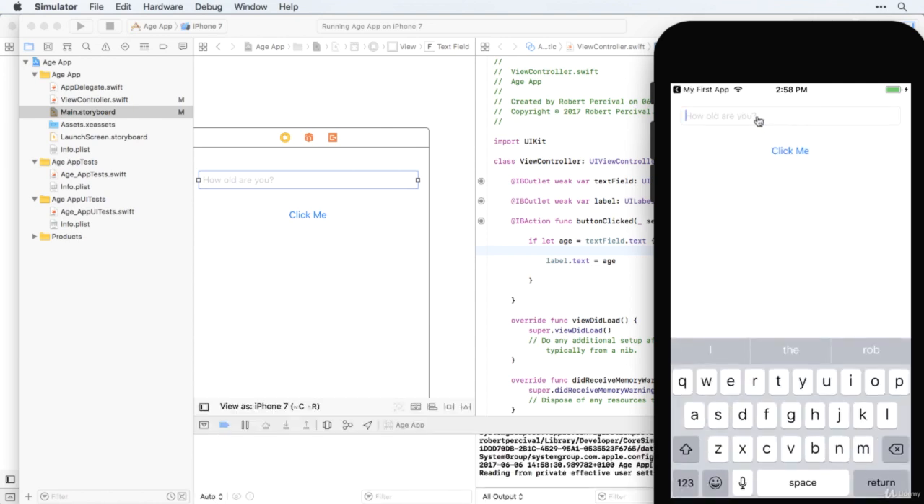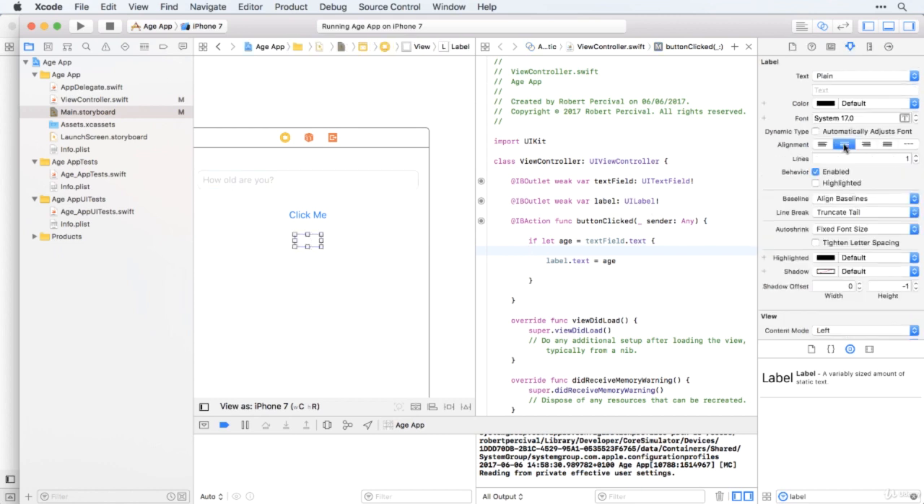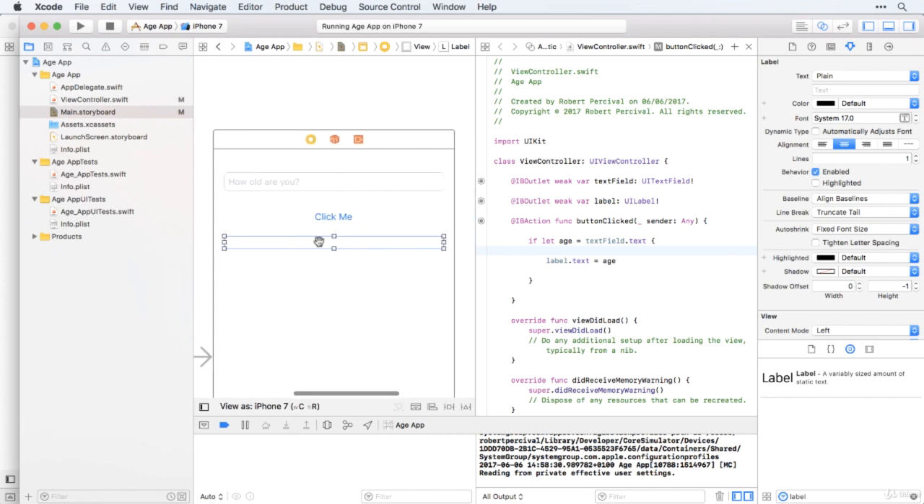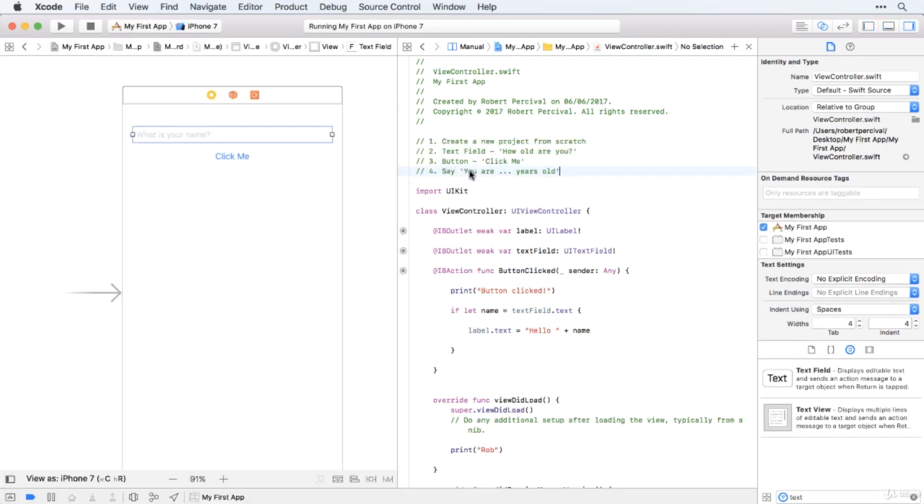And then I'll just put in 36 and there we go. So that has worked fine, although it's not centered, is it? I forgot to center the label. So let's quickly do that. There we go. Oh, and actually while we're here, let's stretch the label all the way so that it's got enough room to display the text that we want. And just to remind myself, what we want is you are, and then however many years they enter, years old.